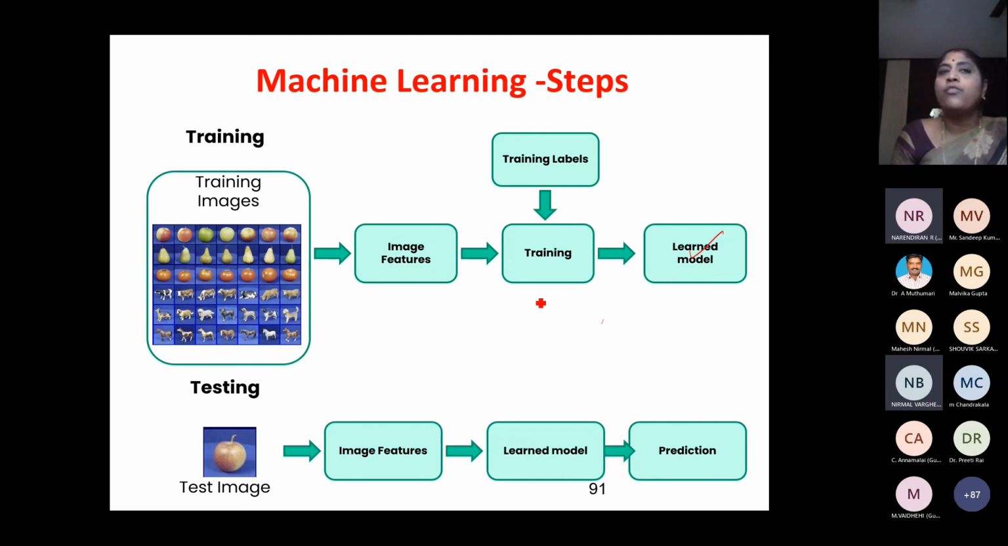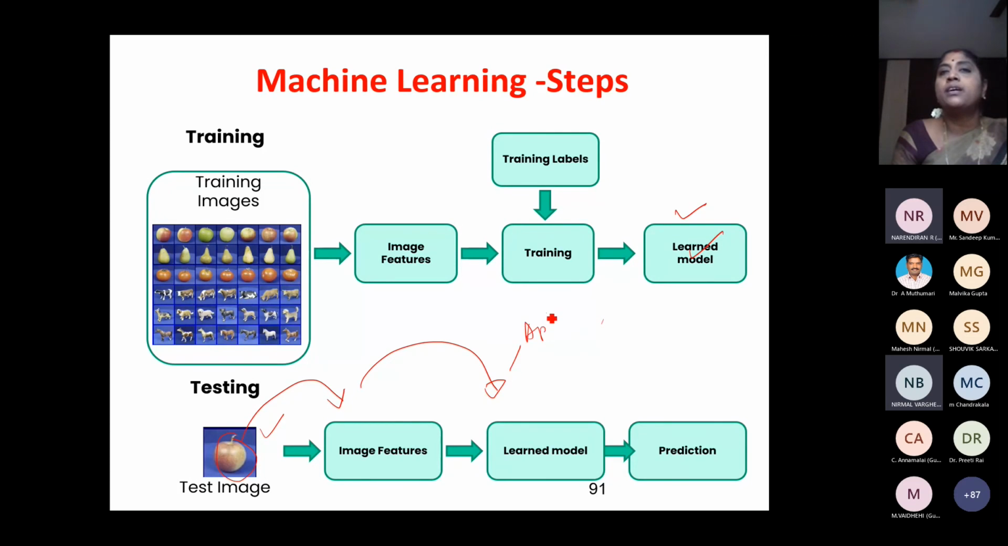For testing, we give the test image, but we will not train it. We will not say this is a cat, this is a dog. We will not give any label. We will simply give the image and ask the machine to tell what it is. The machine will extract the features and compare them with the learned model. It will compare with the model of an apple.